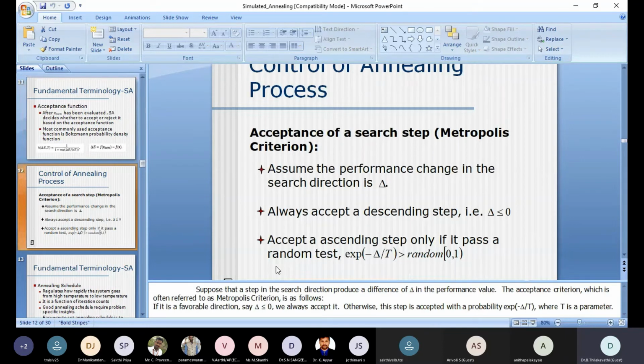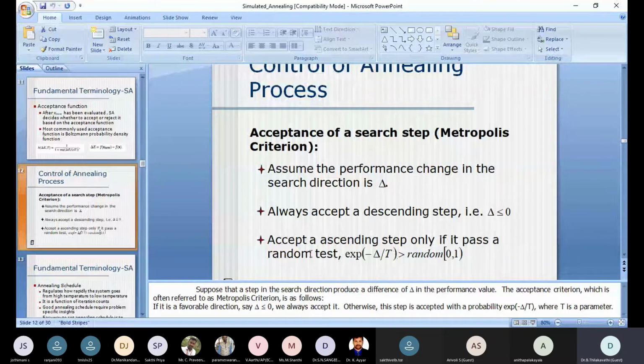So how is this controlling going to happen? The acceptance of a search step depends completely on the value of T only. Are we moving in the descending step? The descending step always provides del less than or equal to 0, which means a negative value only. When we accept the ascending step, that is what is called hill climbing.